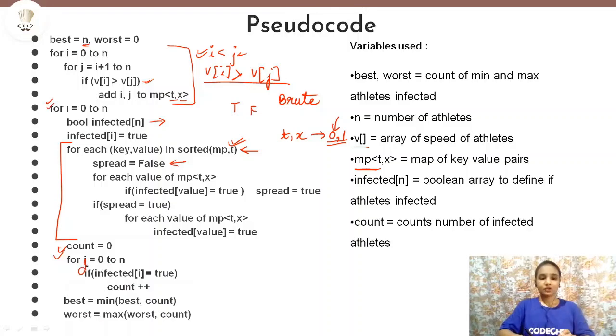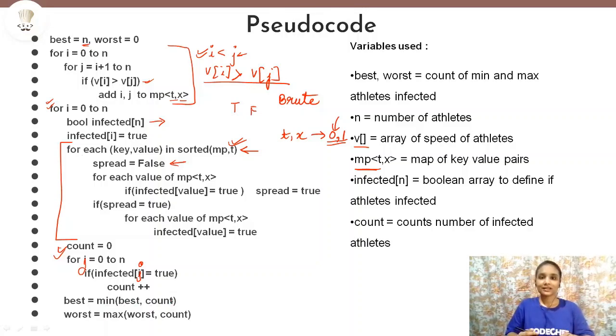We will run a loop from j equals 0 to n, that is, for each athlete. Again we need to check in the infected array, and if infected at j is true, then we will increment count by 1, because that means that particular athlete is infected. If it is false, then we need not do anything. This way we will get the number of athletes that can be infected because of athlete i. Now at last, each time we will calculate the minimum, that is, out of best and count.